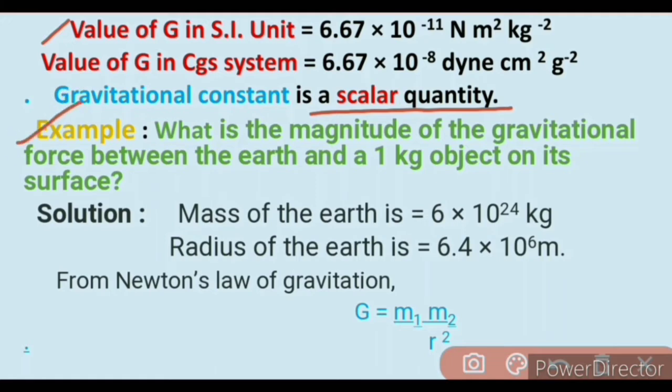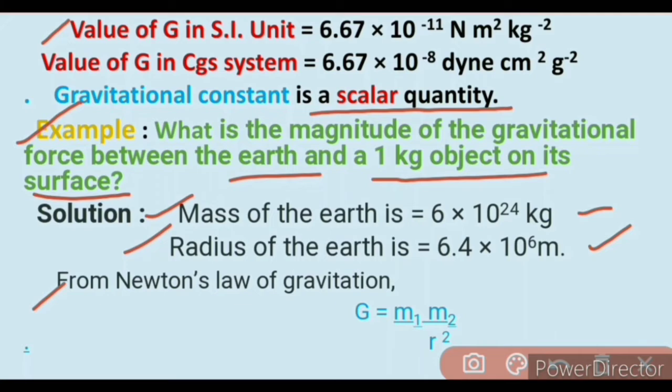Now we have an example. What is the magnitude of the gravitational force between the Earth and a 1 kilogram object on its surface? The mass of the Earth is 6 multiplied by 10 raised to power 24 kilogram. The radius of the Earth is 6.4 multiplied by 10 raised to power 6 meter. From Newton's law of gravitation, we know F is equal to G m1 into m2 upon r square.